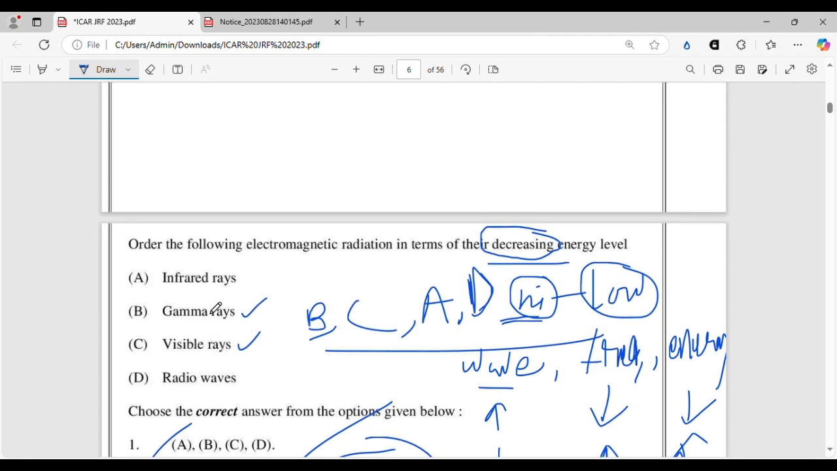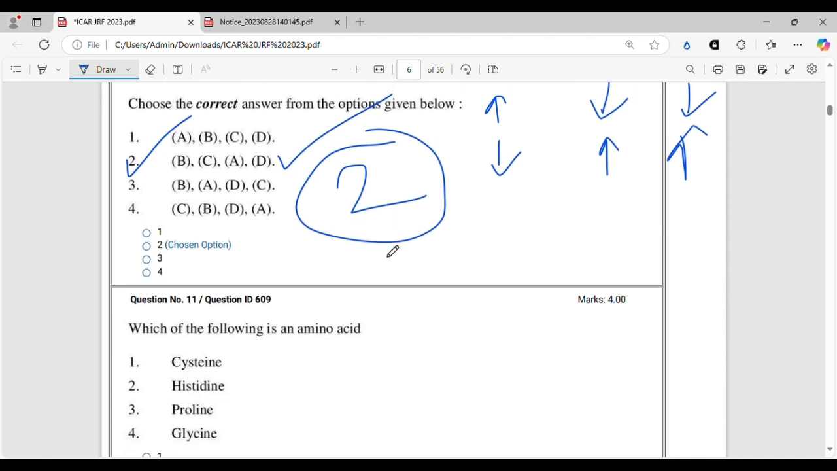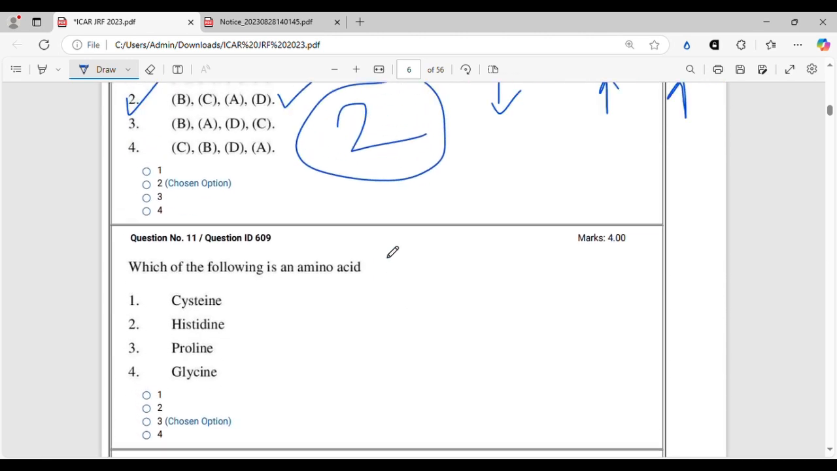This is a very good question from the electromagnetic spectrum, and this type of question is very common. If you check the previous year papers and analyze them, you have to be ready for this type of question. Let's move on. Which of the following is an amino acid?